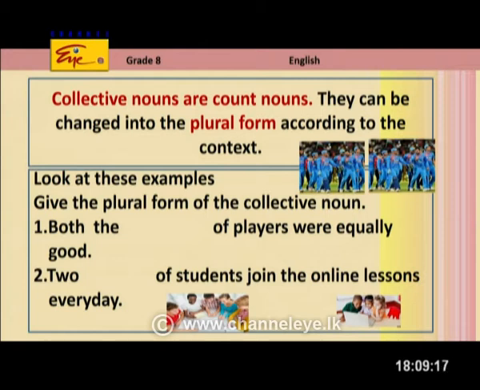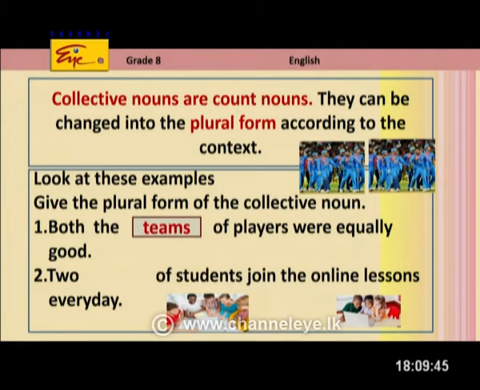Okay, Miss Samadhi? Yes. Yes, we take a team as one group. That is why we call a team of cricketers or team of players. Players is plural, but still we say a team of players. We take it as singular, one group. So, when you want to talk about more teams, I mean 2 or more teams, we pluralize the collective noun. Okay.